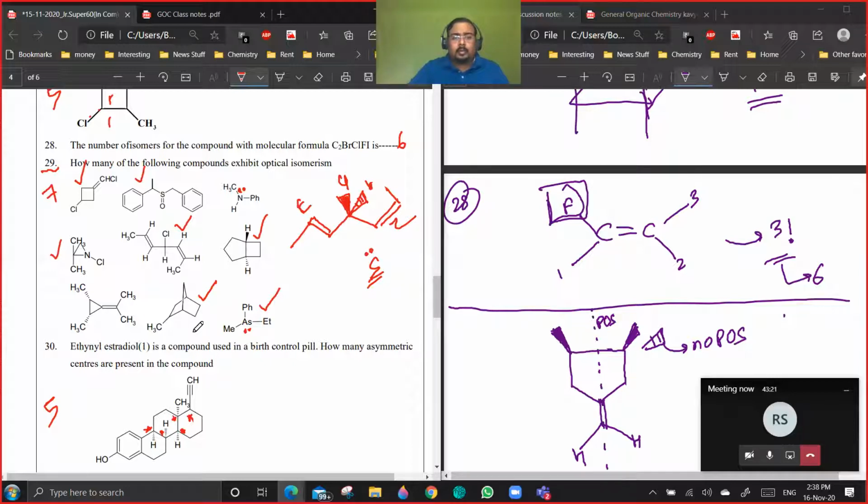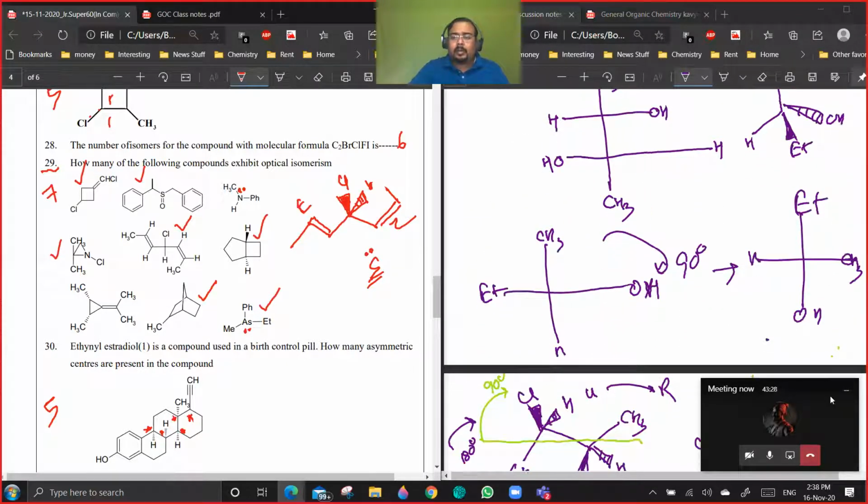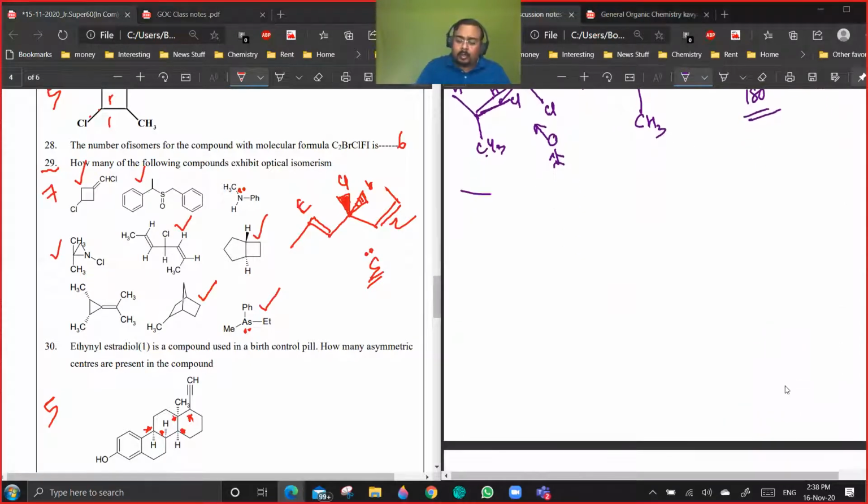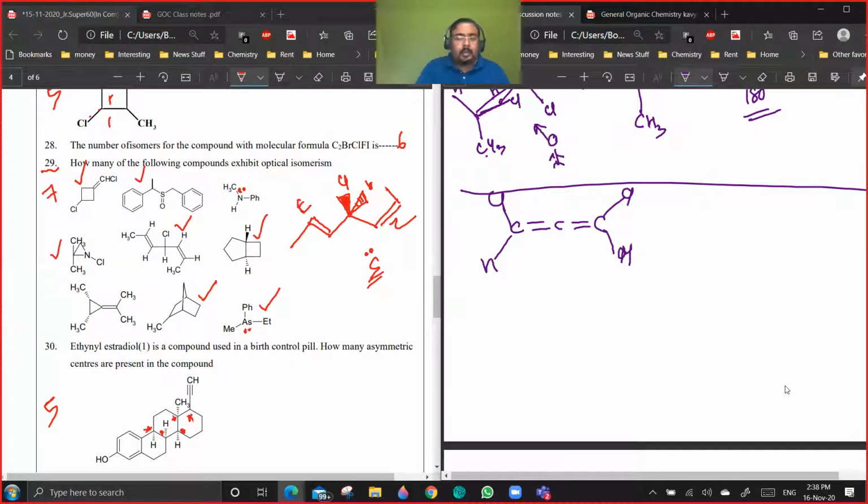Sir, could you explain how each compound shows optical isomerism? Meaning there is no stereo, no plane of symmetry or something like that. You see, question 7. The first one can also be represented equivalently as a double bond with chlorine and hydrogen attached on both sides, so it will show optical isomerism. I have discussed this: a ring is equivalent to a double bond for GI purposes.